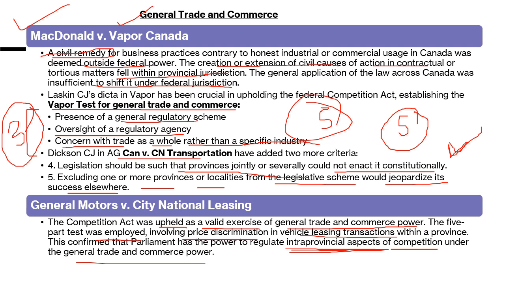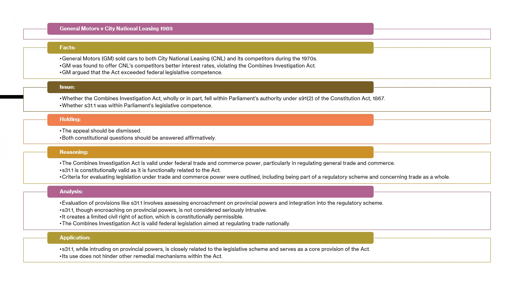Fourthly, the matter should not come under any provincial power. Fifth, the provinces should assent. So General Motors versus City National Leasing: GM sold cars to both City National Leasing and its competitors. GM was found to offer CNL's competitor a better interest rate, violating the Combined Investigation Act.